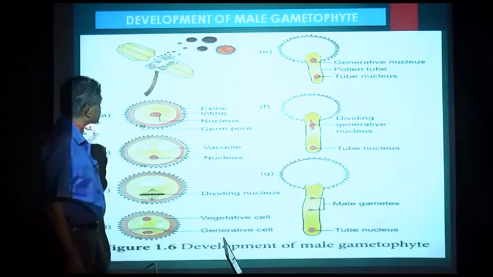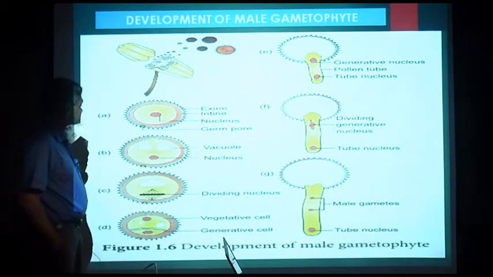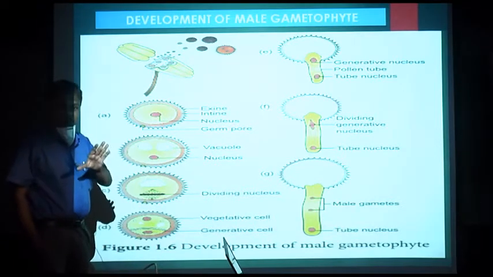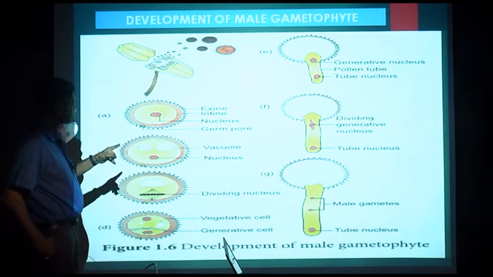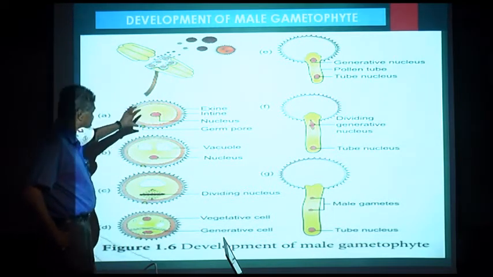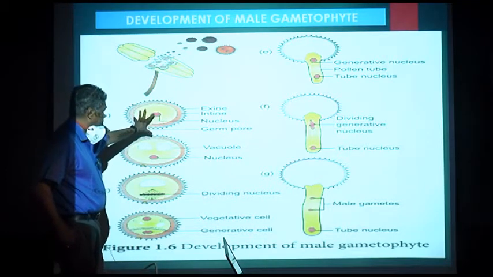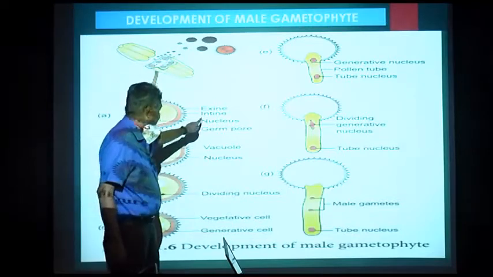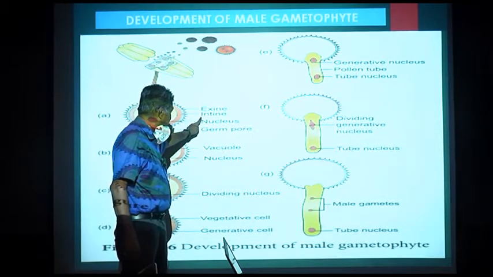Now coming to the germination of microspore. Now here you see, ultimately from the microspore mother cells we have got microspores. Now this is a microspore. Now this microspore has got a thick wall which is exine and inner wall is intine. Exine and intine.